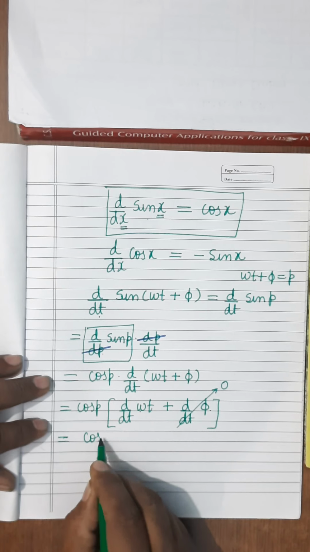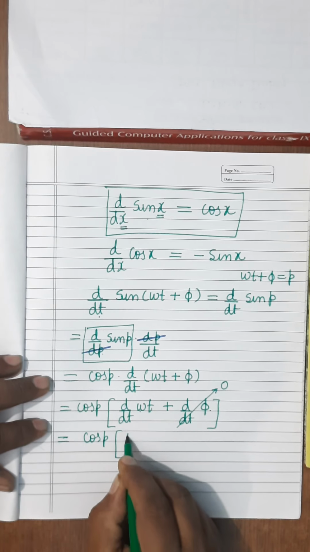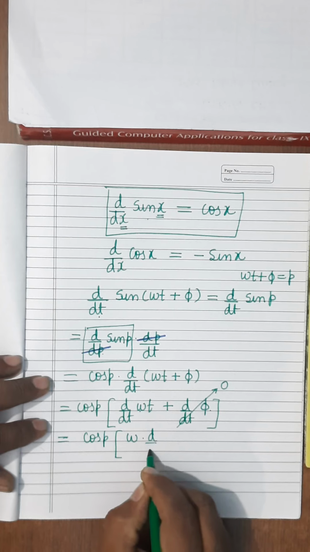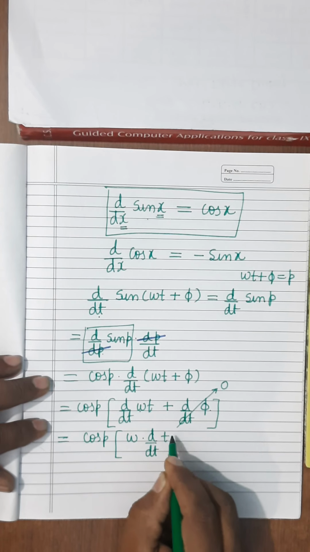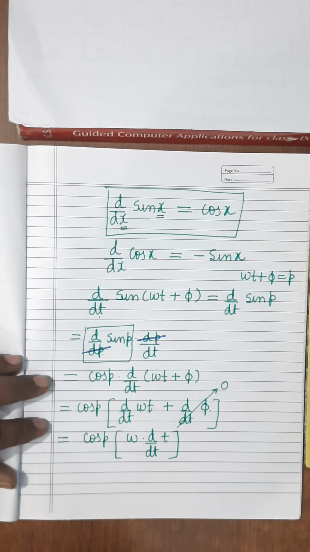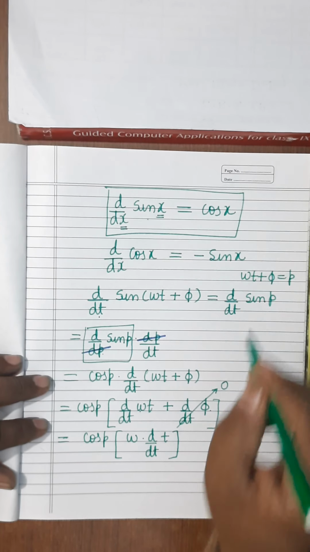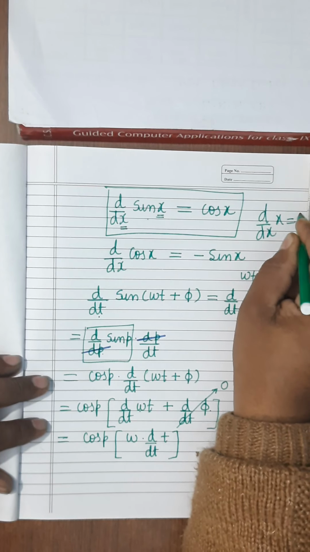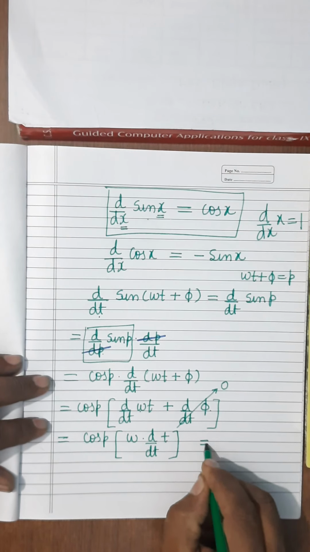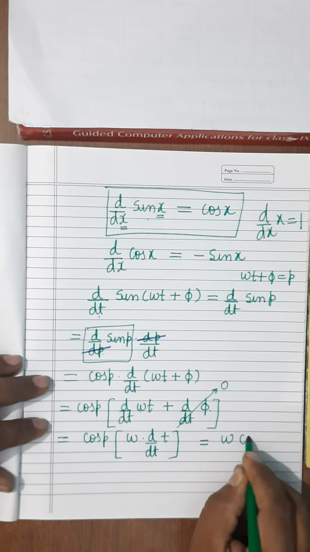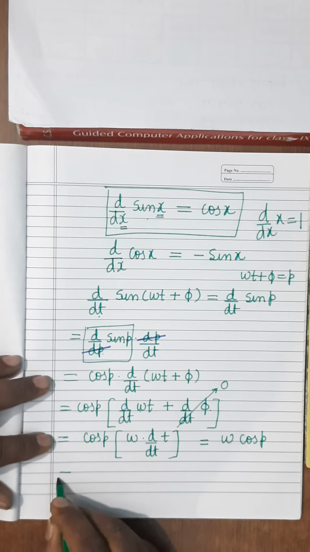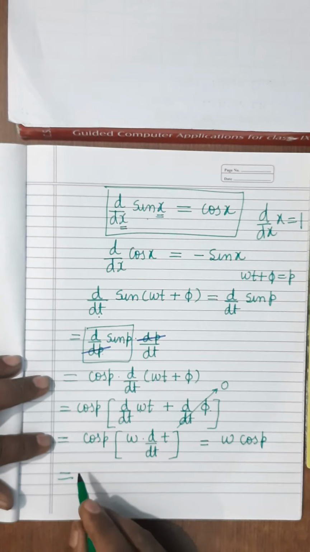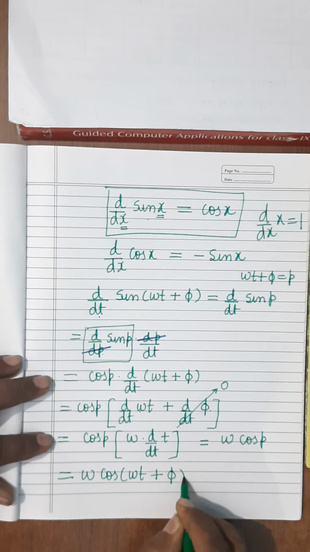So cos p, when you write, it will be omega into d by dt of t. And what is d by dt of t? It will be equal to 1. D by dx of x equals 1. It is clear. So it will be equal to omega cos p. Omega cos p means in place of p you write this. So, omega cos omega t plus phi.